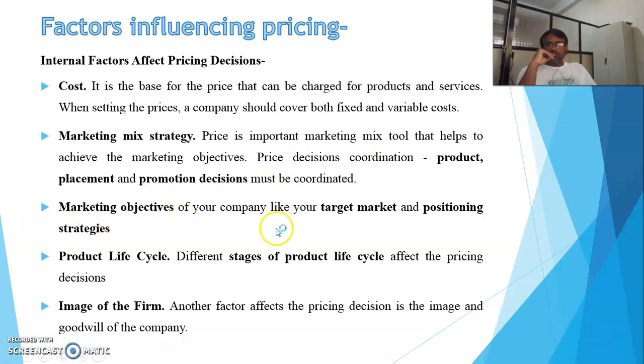Then the marketing objectives. This is a strategic decision taken by the company, where we should have some target to reach with our component in the market. It's a positioning. According to this, the target of selling, or how much component can be sold in a year, should be decided earlier with the help of the marketing objectives.